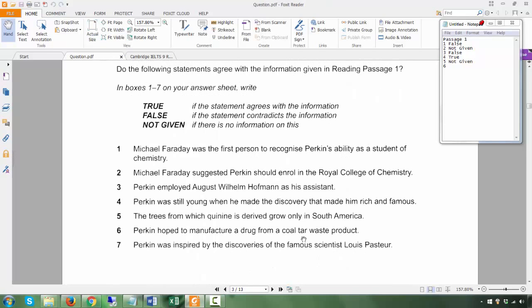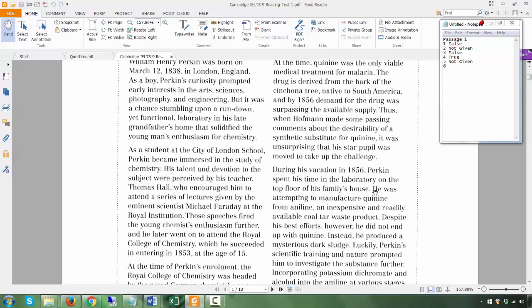So he wanted to manufacture this drug, a medical treatment, from a coal tar waste product. Yeah, that is true.